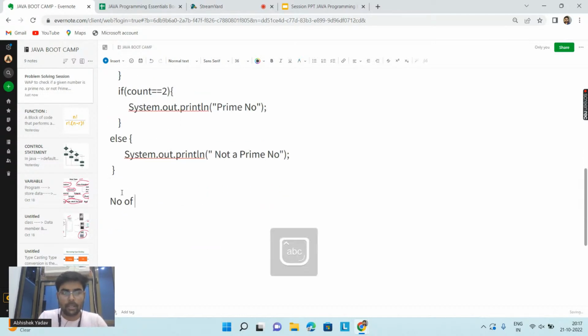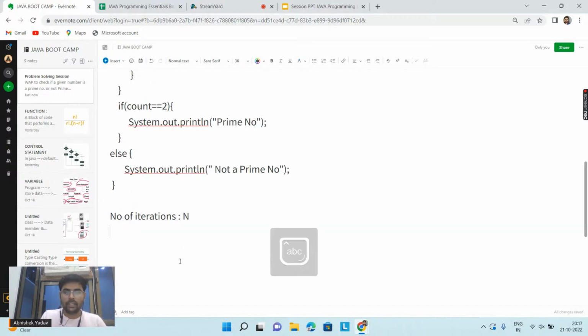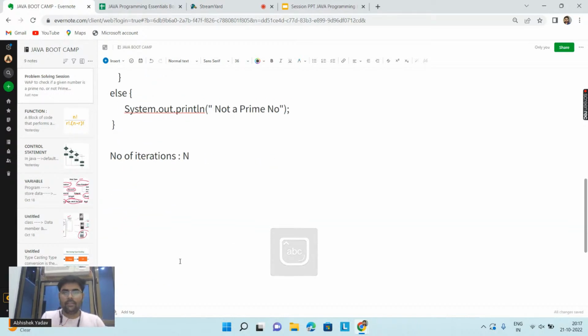So I am saying that the number of iterations of this for loop is n. Okay, let's make one observation here now. I have a computer, and let's suppose it executes 10 to the power 8 iterations in 1 second. I have a computer whose efficiency is to execute 10 to the power 8 iterations in 1 second. So in 1 second, my computer is executing 10 to the power 8 iterations. Okay, everyone.